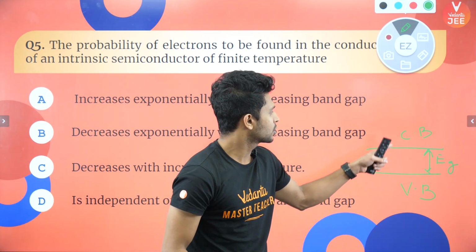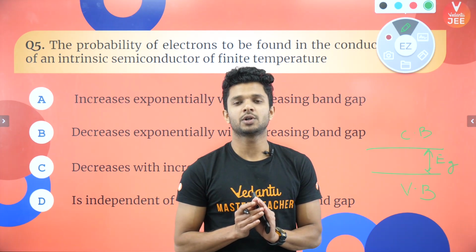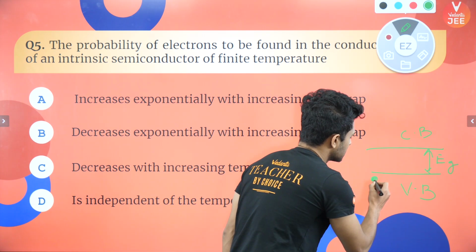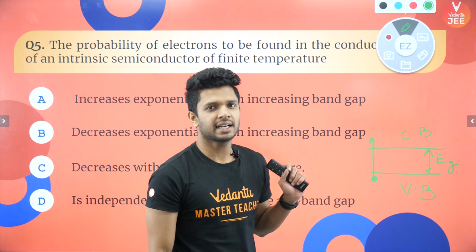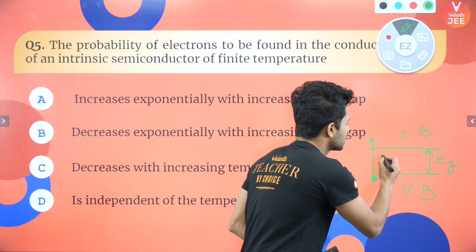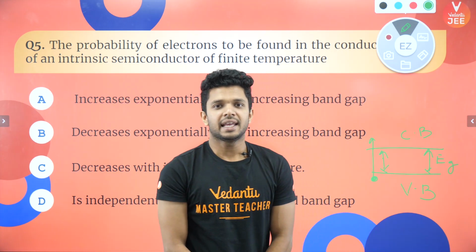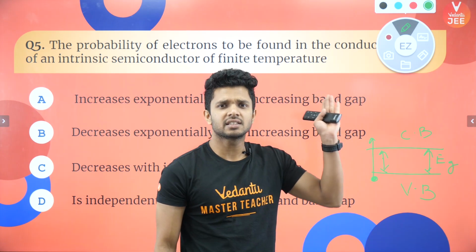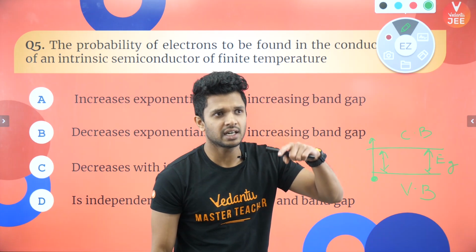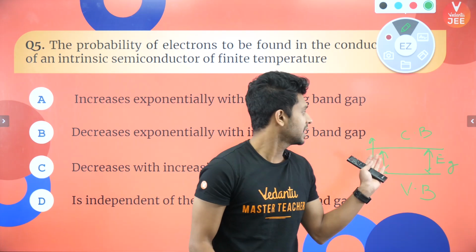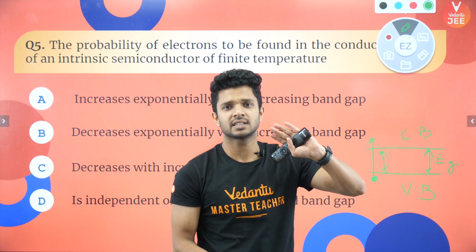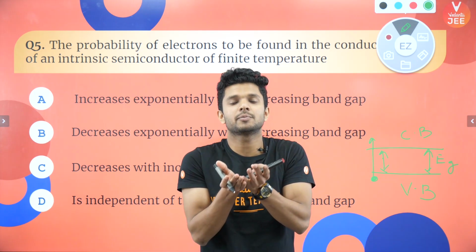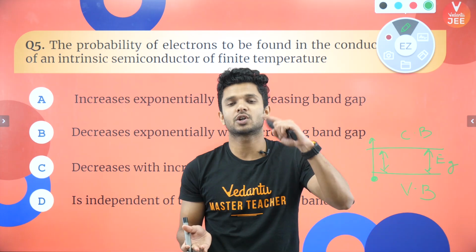If the electrons reach the conduction band, the free electrons will be produced. That's what we have studied. How do the electrons reach, or from where do they have to reach? The electron which is present in the valence band has to jump and reach the conduction band. How will it reach? If it gets this much of energy, which is equivalent to the forbidden energy gap, right? So if the energy gap increases, will the number of electrons in the conduction band increase or decrease? It decreases, right? Because a greater amount of energy will be required in the increased forbidden energy band gap for the electrons to reach there, right?